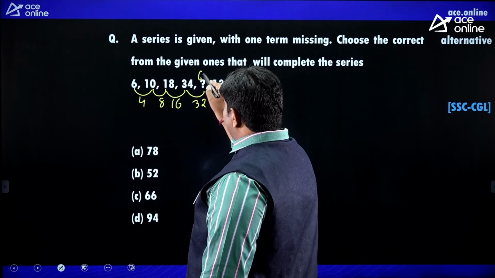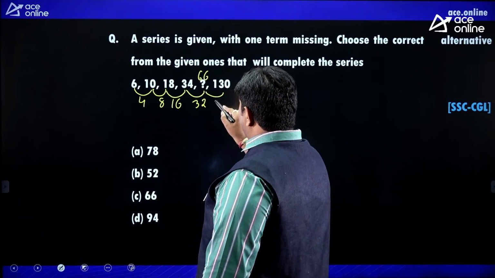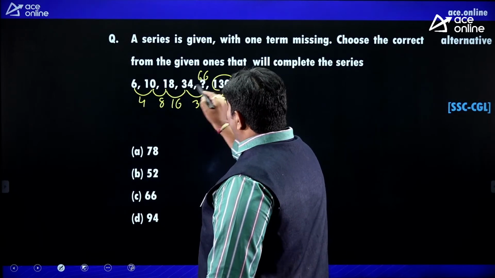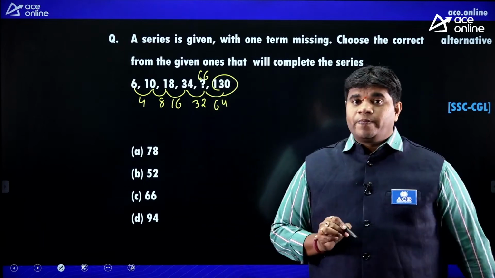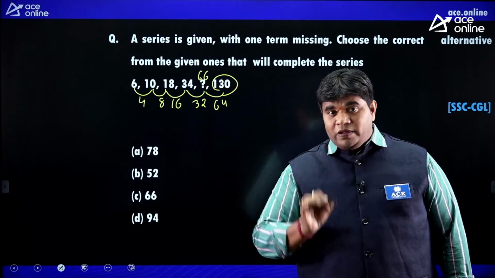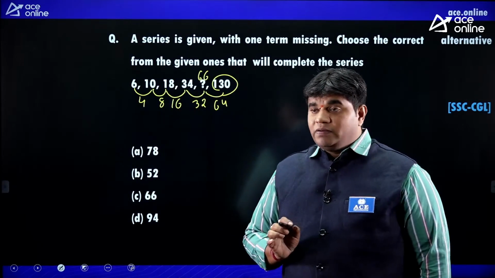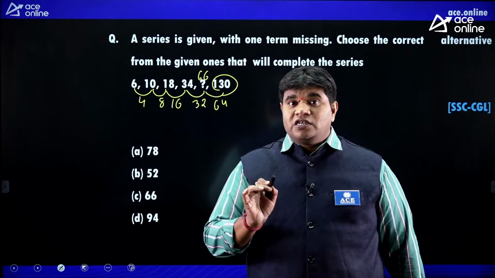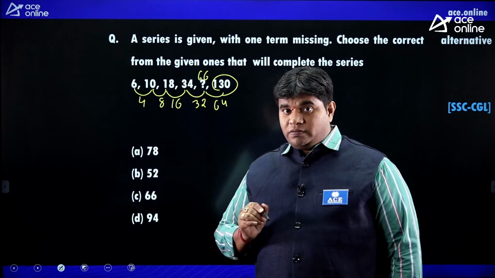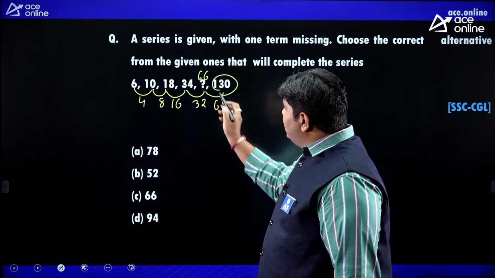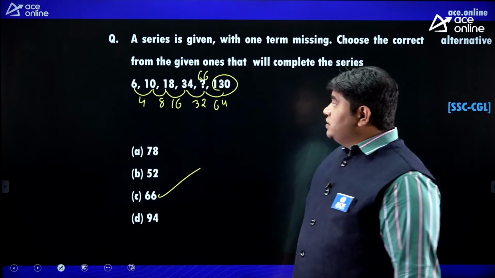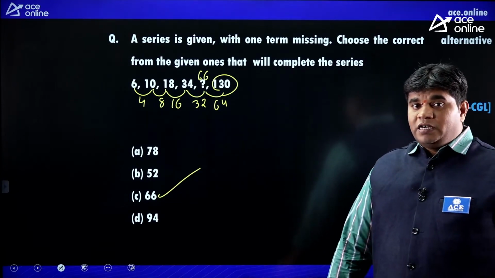So here 66. Next, 64. So 130. So logic, difference is just double. Difference is just double only. Got it, friends, all of you? So previous SSC CGL 2020 March month questions. Okay, next. So what is the answer, friends? 66 is the answer. Got it?